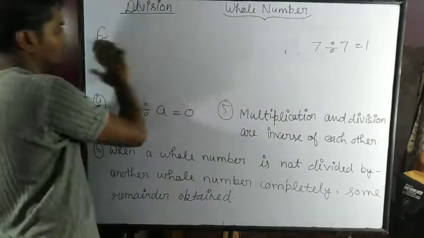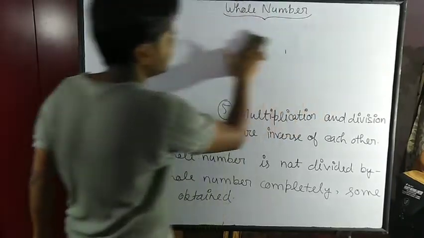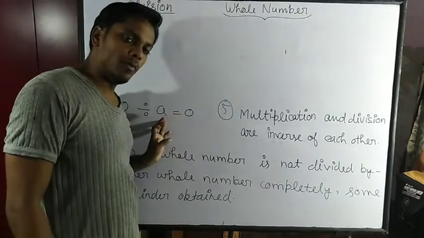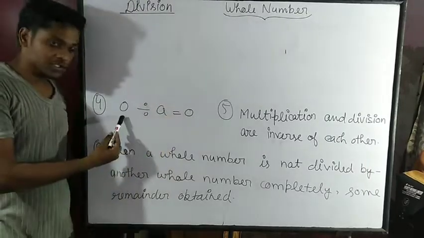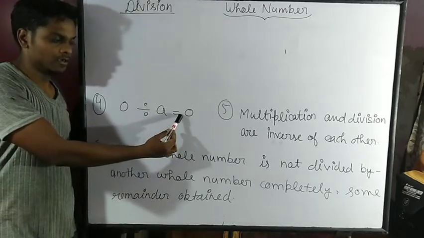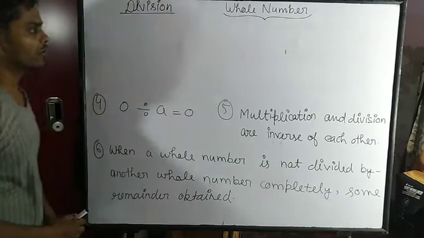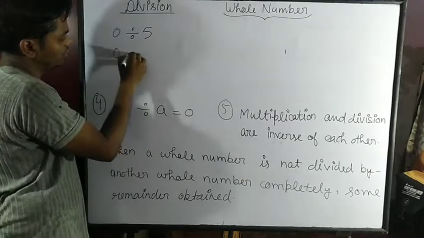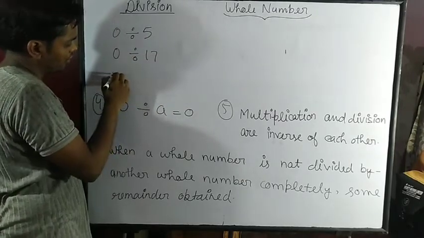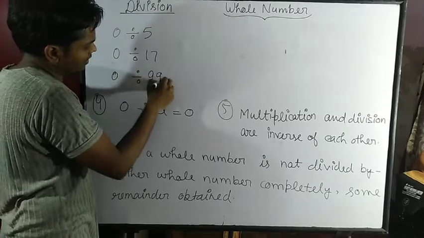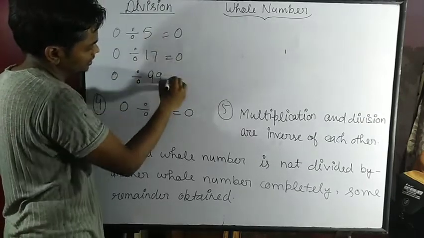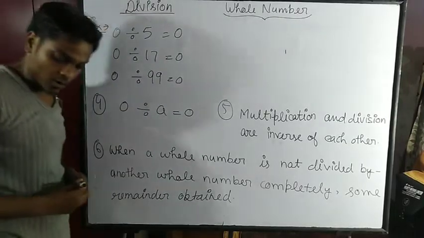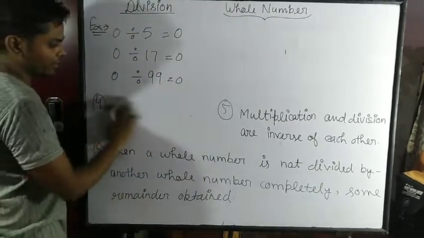Now the fourth property. If 0 is divided by any whole number, that will be equal to 0. For example, 0 divided by 5, 0 divided by 17, or 0 divided by any number, all of those are 0. These are the examples of the fourth property. Now we will move to the fifth property.